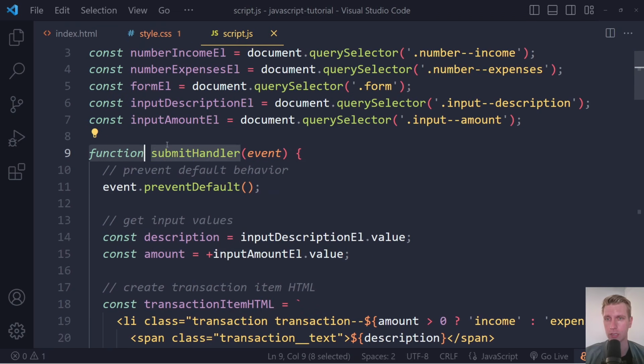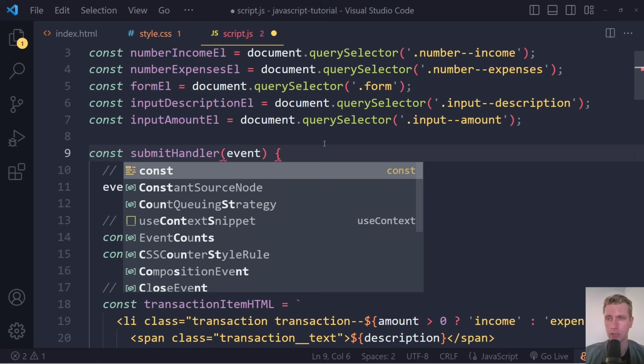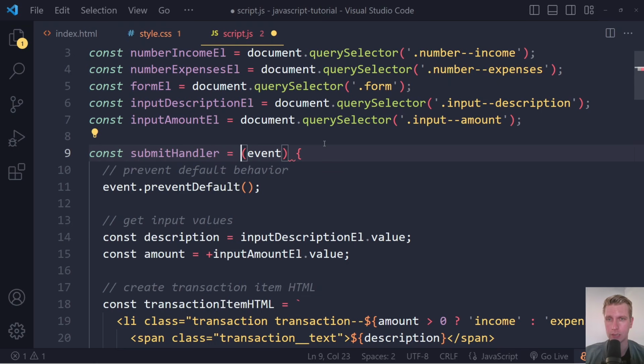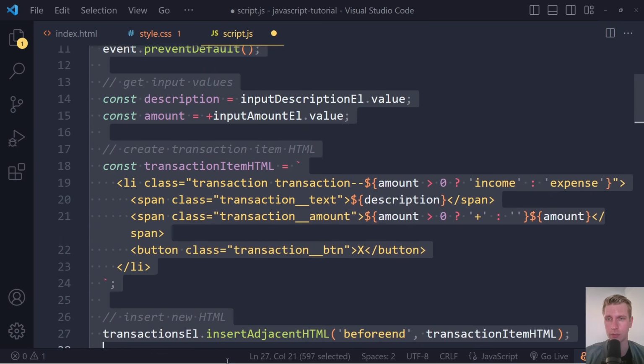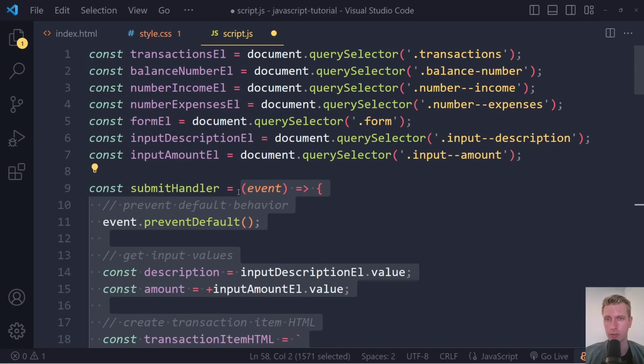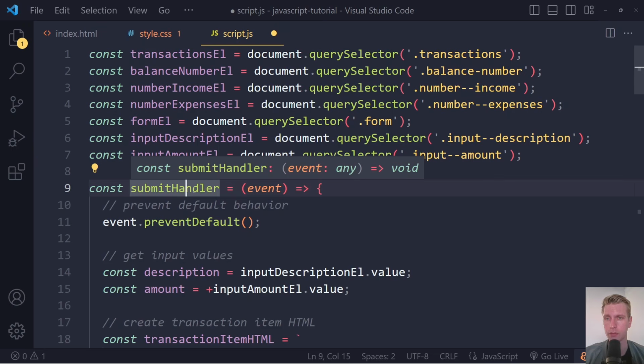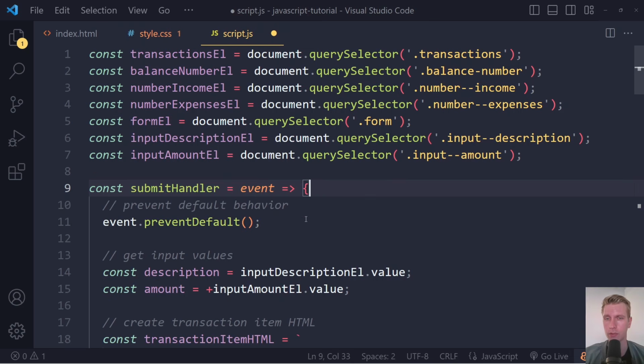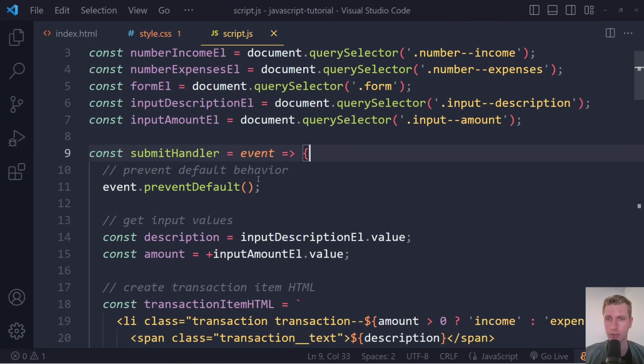Now this is a traditional function. This is a function declaration as it's called. If we want to convert this to an arrow function, we can say const submit handler is event, and then you get the fat arrow. Right, so all of this is the parameter. So this is the function. It's an anonymous function because it has no name. Right? So this is a function and we're assigning that to submit handler, and therefore we can still use the submit handler name to call the function to reference it. Now it has one input here, one parameter, so you can also leave off the parentheses. Right, so this is the modern arrow function syntax, but you also still see that function declaration syntax quite often.